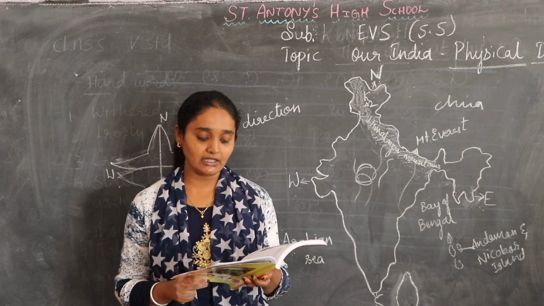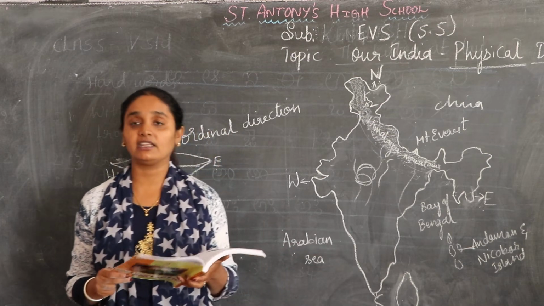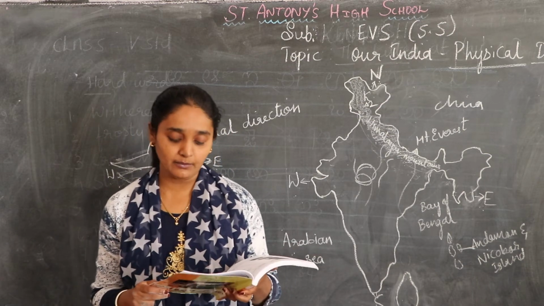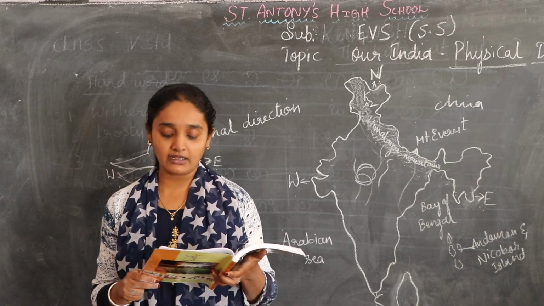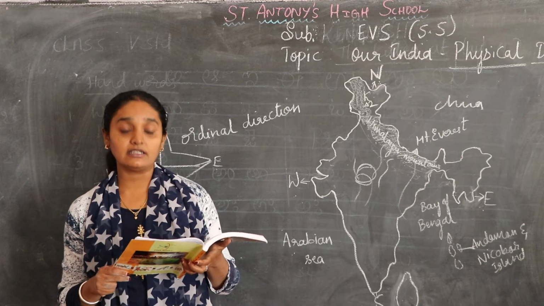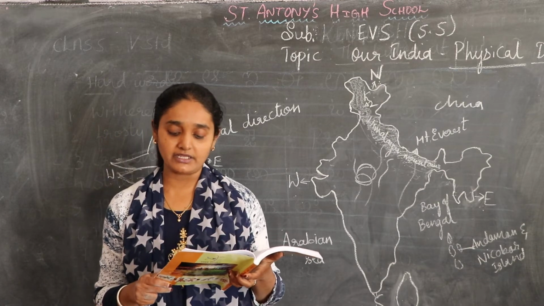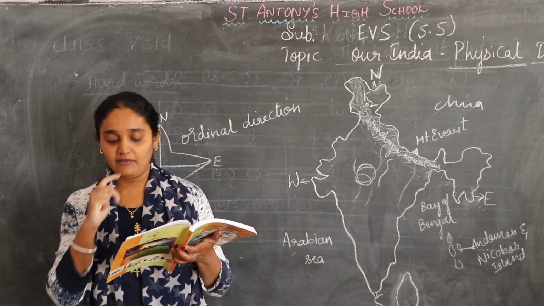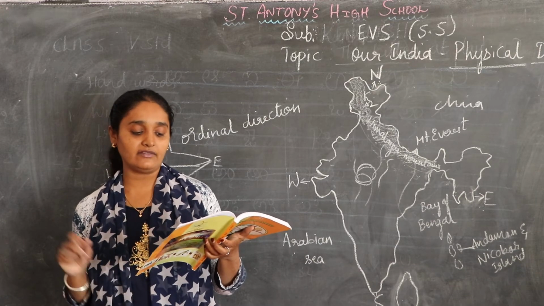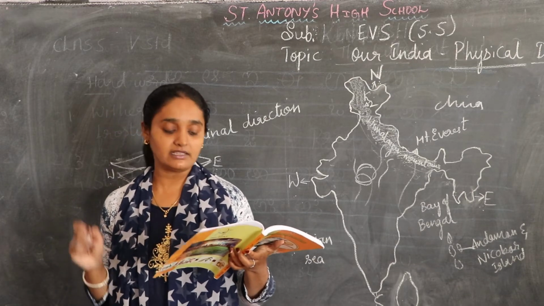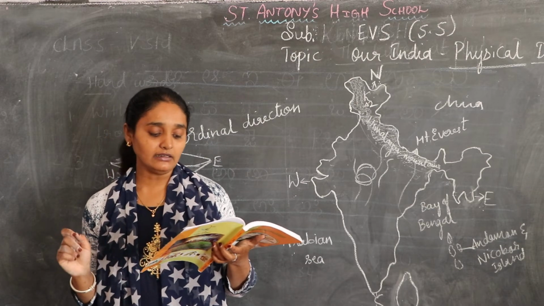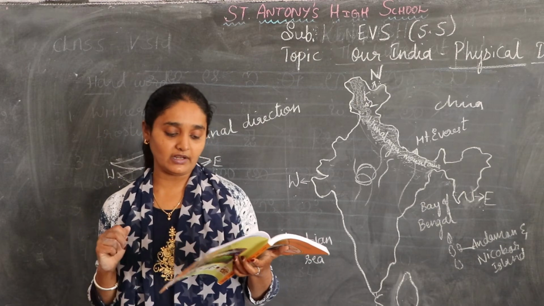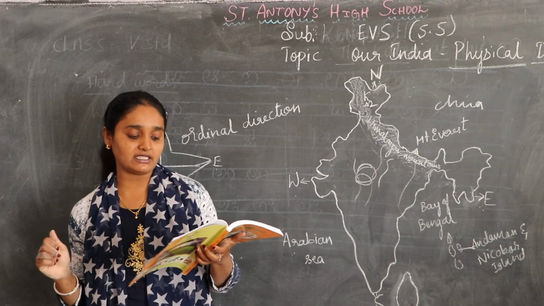Mention the names of any 3 protected forest areas in India. Nilgiri Biosphere Reserve, next Bhavnagar Amreli Forest, next Nanmangalam Reserve Forest. So these are the protected forest areas in India.